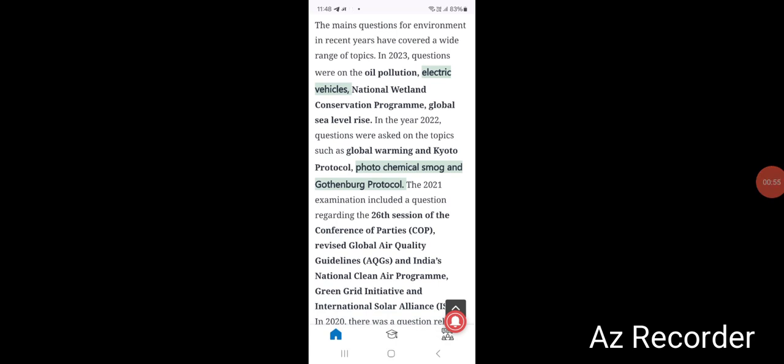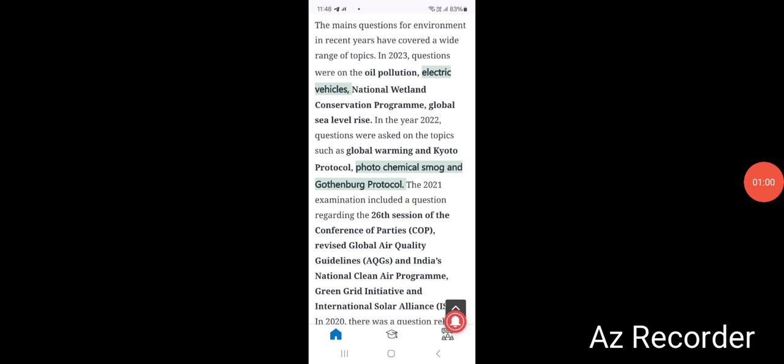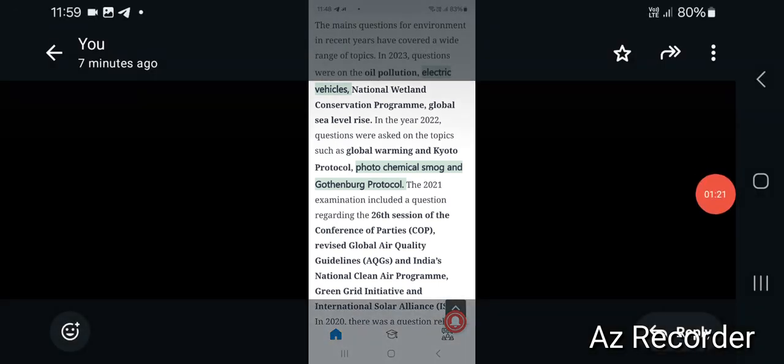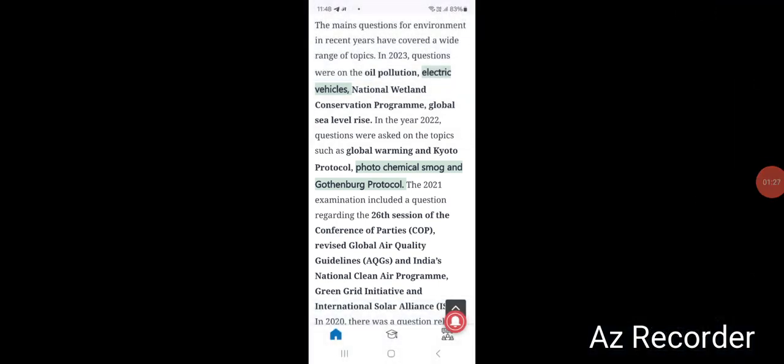You can see in 2023 the questions asked related to environment were oil pollution, electric vehicles, National Wetland Conservation Program, global sea level rise. And in 2022 the topics were global warming, Kyoto Protocol, photochemical smog, and Gothenburg Protocol. Specifically pollution related topics are also there in environment. And the questions were also regarding COP 26, global air quality guidelines, India's National Clean Air Program, green grid initiative, and International Solar Alliance.